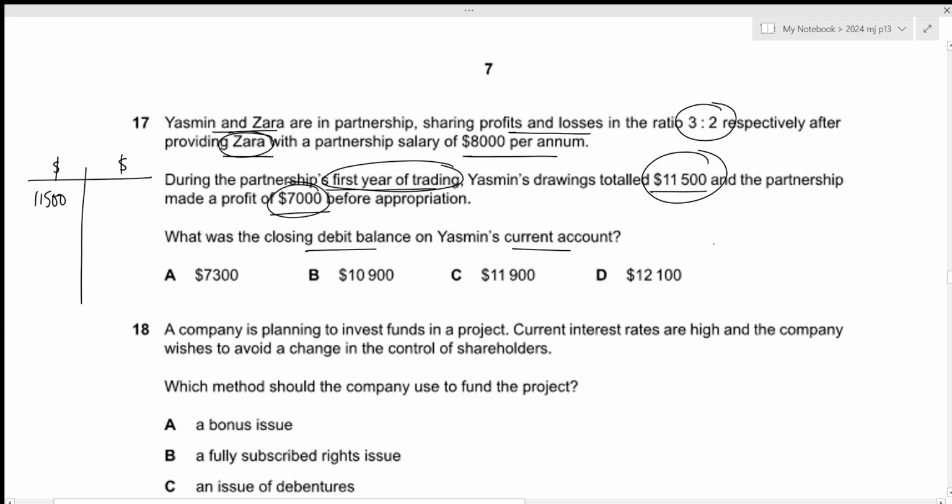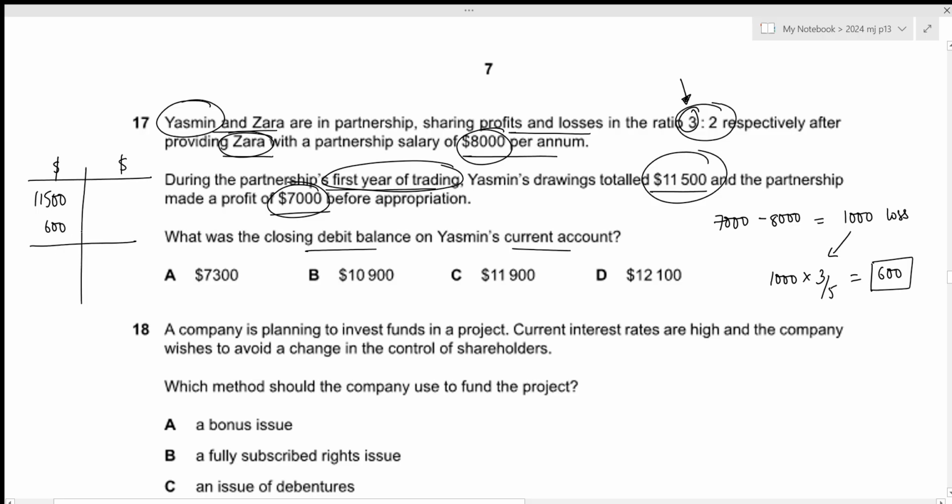Okay, so let us calculate the residual profit. We can start with 7,000, and in this case we only have information regarding salary, so we need to subtract the salary of 8,000, which will result in the residual loss of 1,000. Now we need to share this loss based on the profit sharing ratio of 3:2. So 3 parts of 5 parts belongs to Yasmin. So the loss that will be shared by Yasmin will be 1,000 times 3 by 5, which results in 600. Since this is a loss, this will have to be recorded on the debit side. So we have 600 right here.